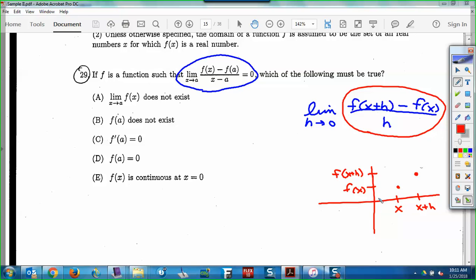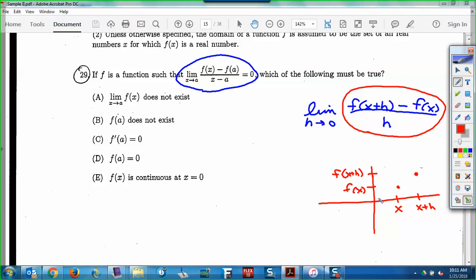What does that red fraction represent? Slope between what? Slope between 2 points. What are the 2 points? x and x plus h. It's slope between 2 points. When we talked about the definition of derivative, we broke this down into 2 parts. This is slope between 2 points, x and x plus h.